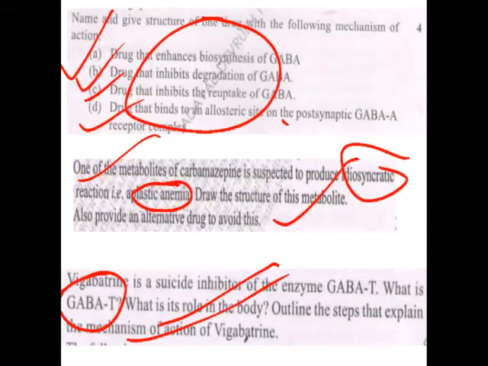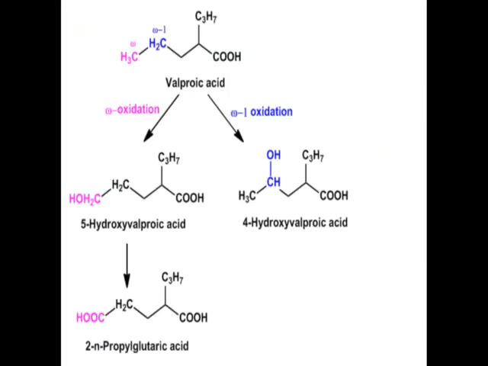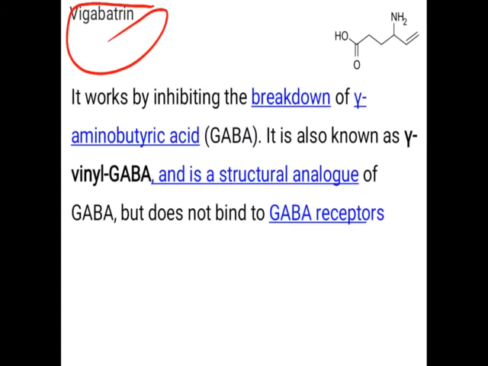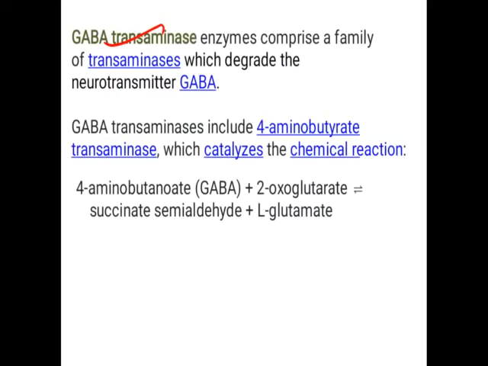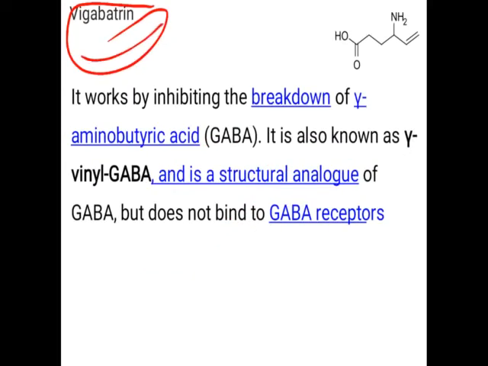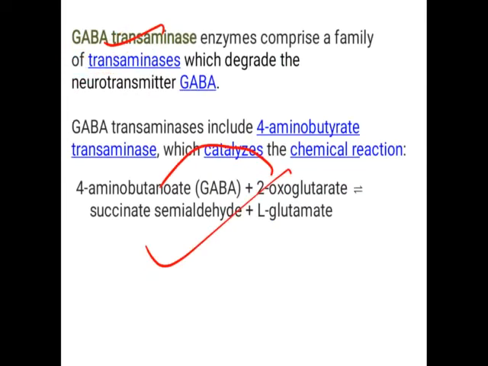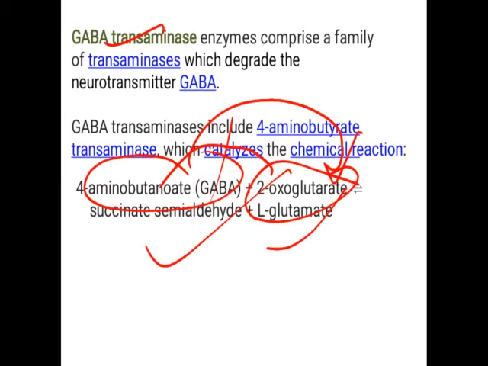Now the steps and the explanation of its mechanism of action. For that we have to write down this reaction. Okay, so how the amine group transfers from GABA to oxoglutarate, and the drug vigabatrin you have to write down. This is the drug. So instead of GABA you write down vigabatrin. It reacts with the oxoglutarate. So transaminase transfers the amine group from vigabatrin to oxoglutarate to form L-glutamate.